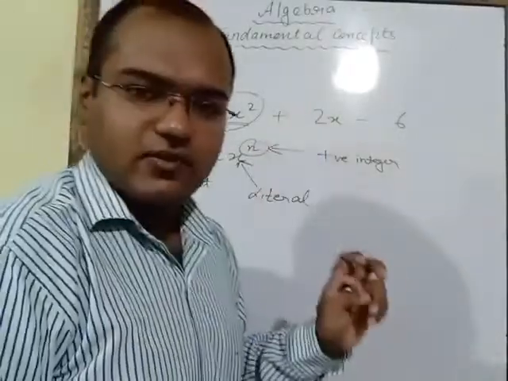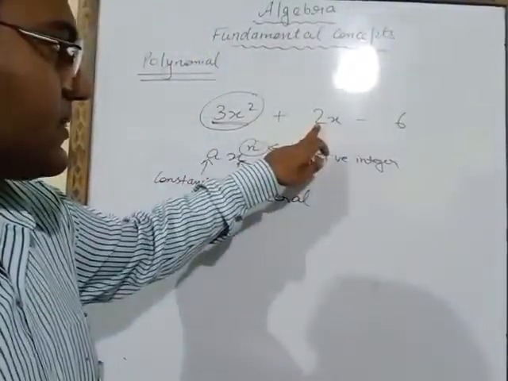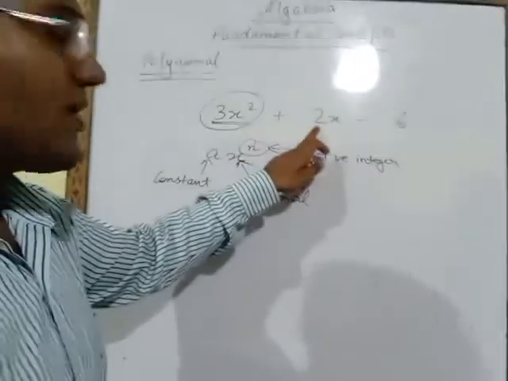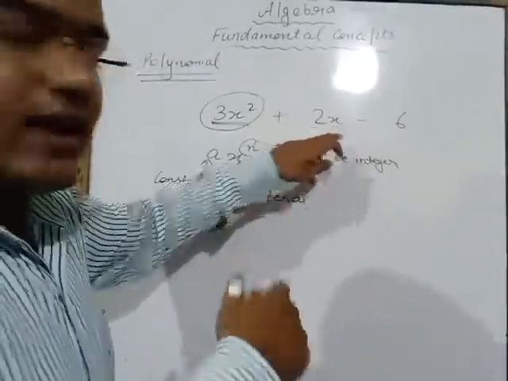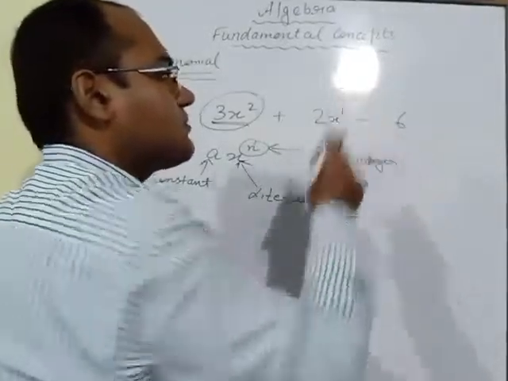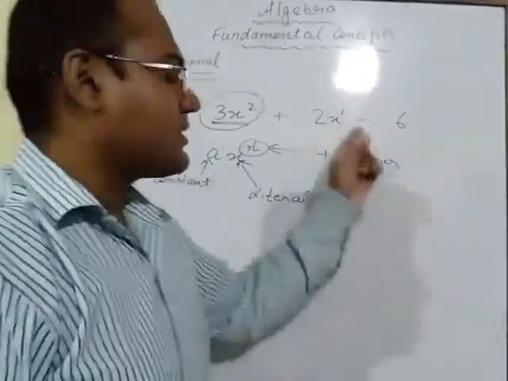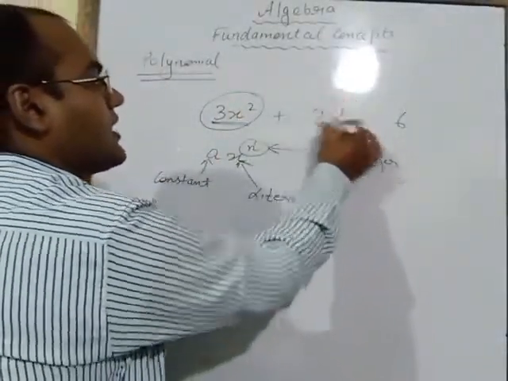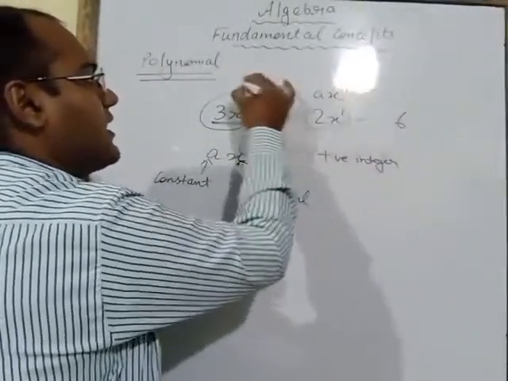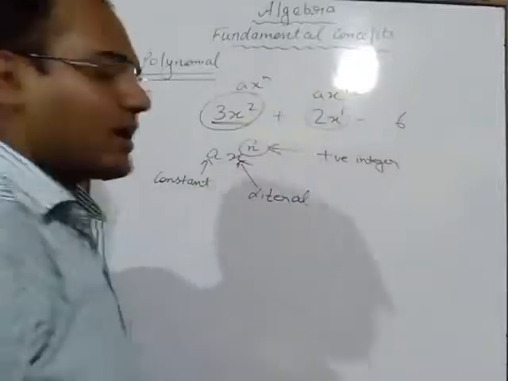Now we will check this one. This is a. Instead of a, 2 is written here. This is x^n. Here no power is written. That means if no power is there, then we have to take 1. So it is also expressed in the form of ax^n, and this one also is ax^n.